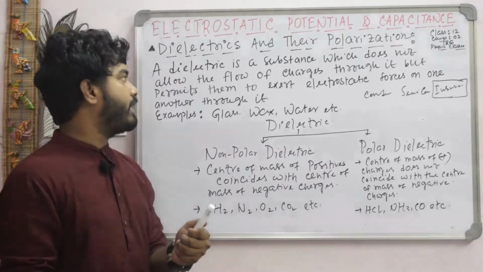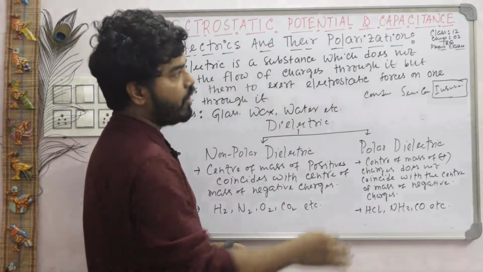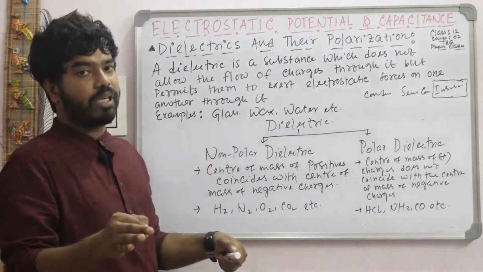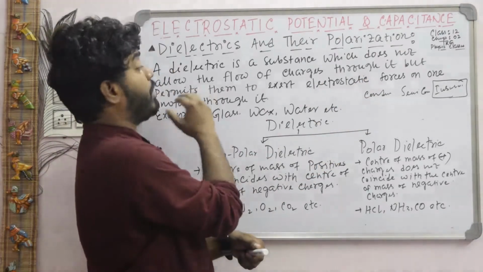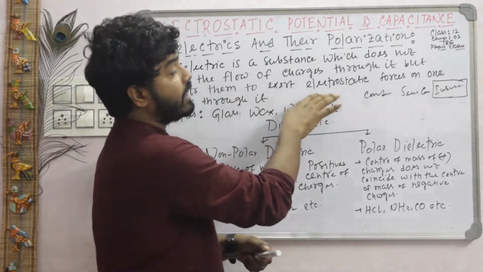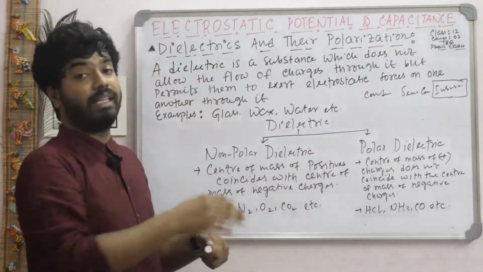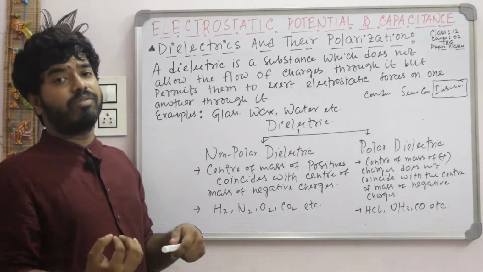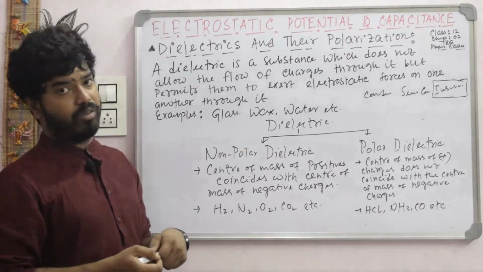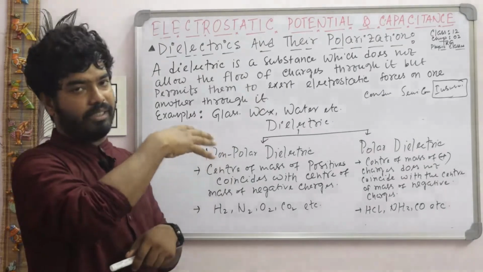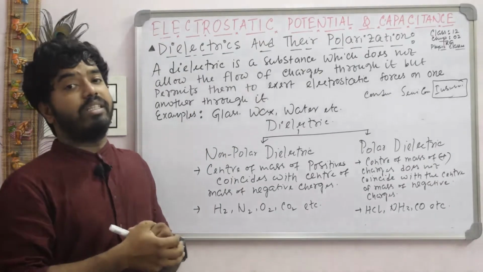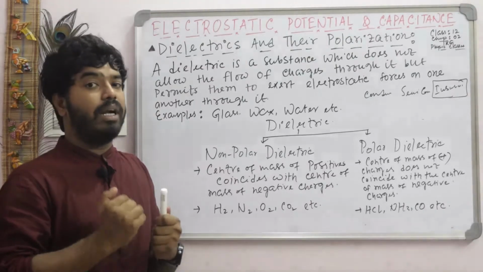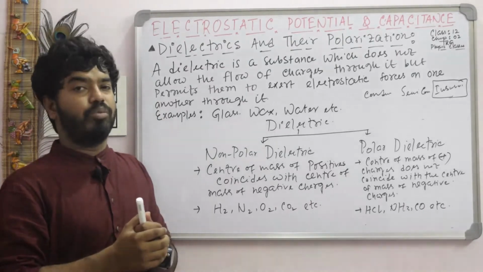So the definition of a dielectric: a dielectric is a substance which does not allow the flow of charges, but permits them to exert electrostatic forces on one another. If there is an electrostatic force, then we can get some electric field also. So this is a dielectric. Now dielectrics are classified in two categories: polar dielectric and non-polar dielectric.